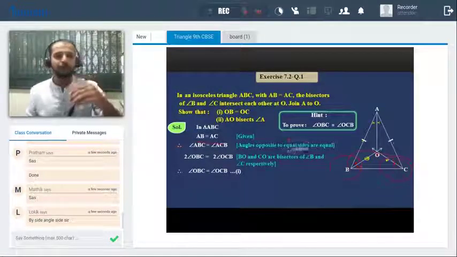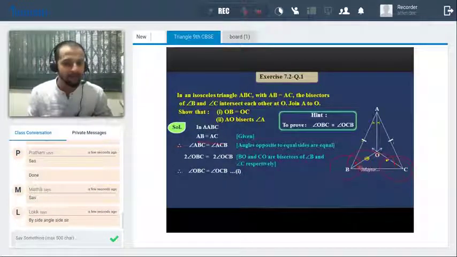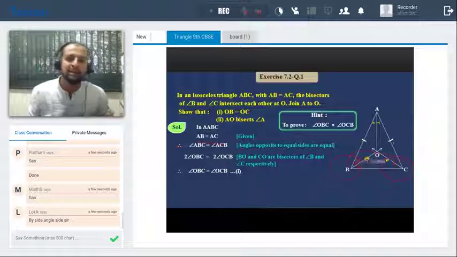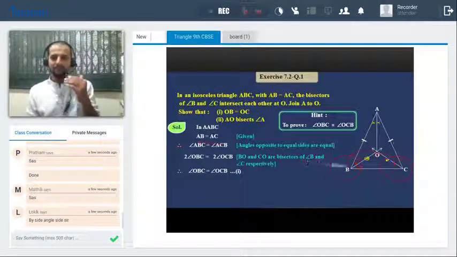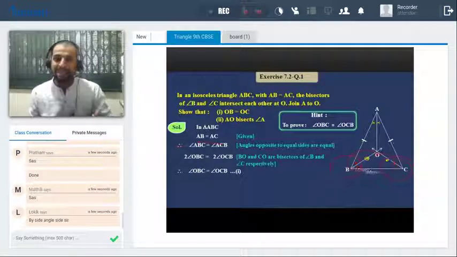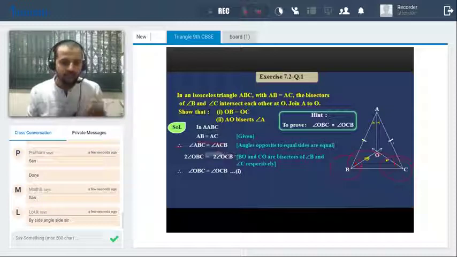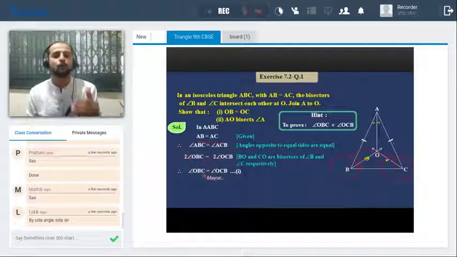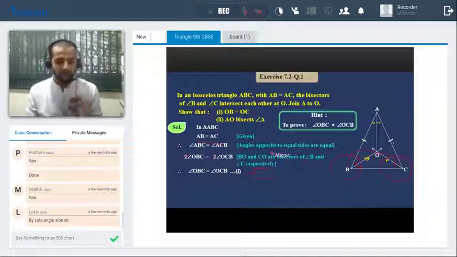Now I multiply by 2, and since BO and CO are angle bisectors, I can write angle ABC as twice angle OBC, and angle ACB as twice angle OCB. On both sides I can cancel the 2, so I get angle OBC is equal to angle OCB. That is the first equation.